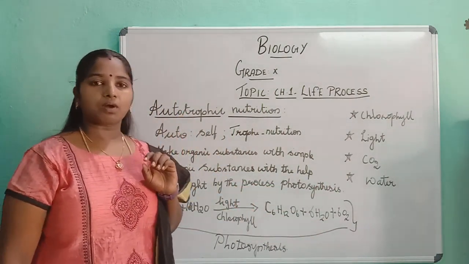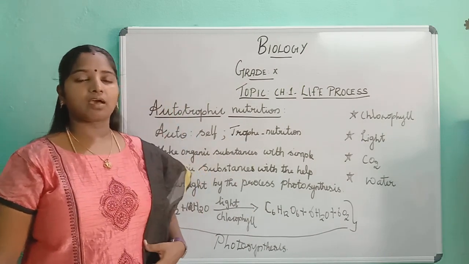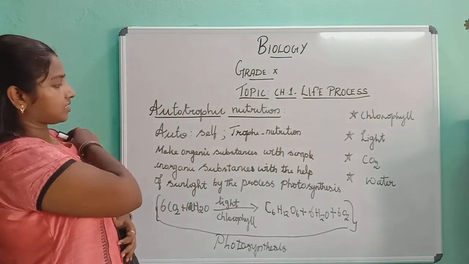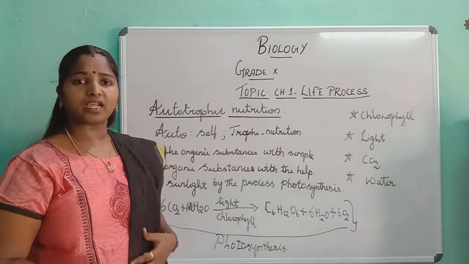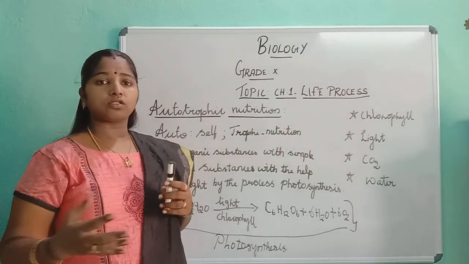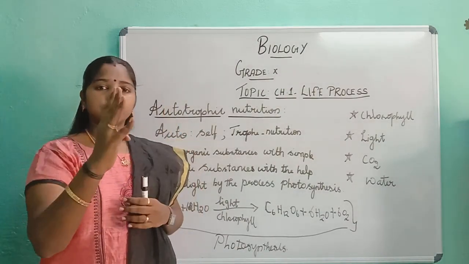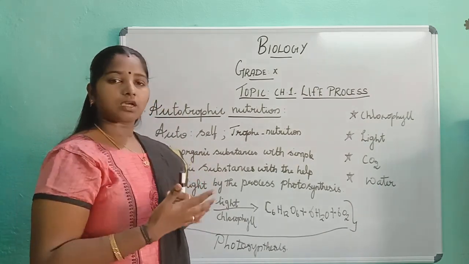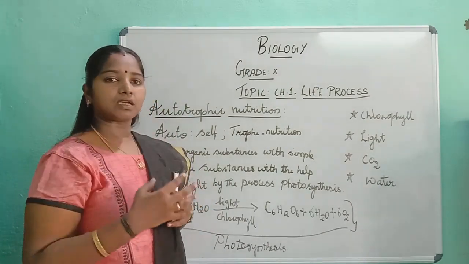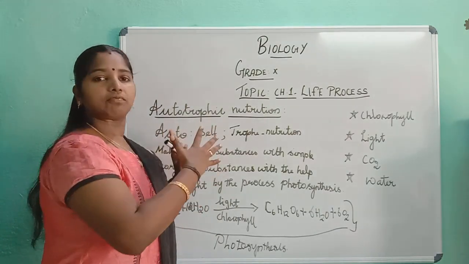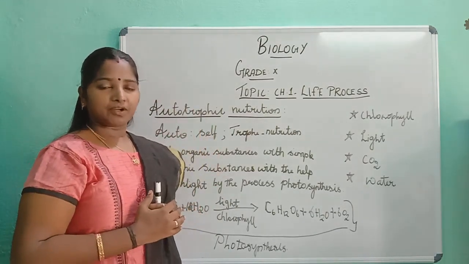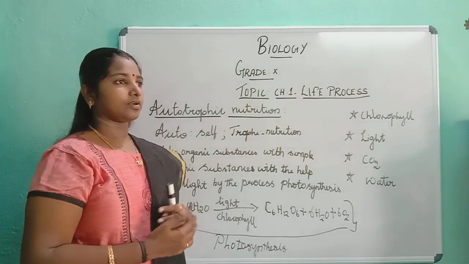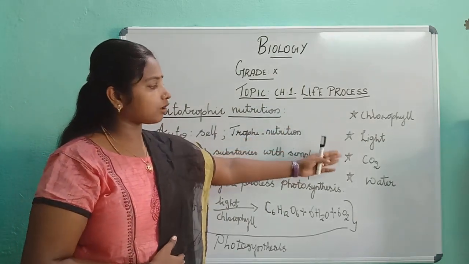When you say autotrophic, only these points you have to remember. So it is very easy to write. You need not worry about how to elaborate all those things. Just keep in your mind the 4 ingredients. Like your favorite food, whatever you prepare, you will have ingredients. So if you remember autotrophic nutrition as your food, you need 4 ingredients. What are those? Chlorophyll, light, carbon dioxide and water.